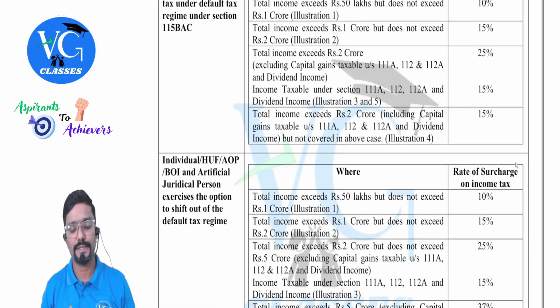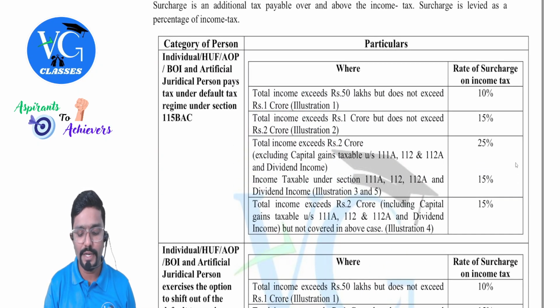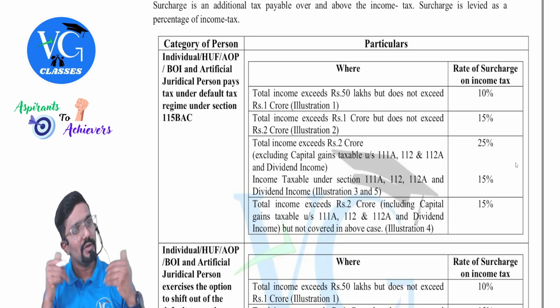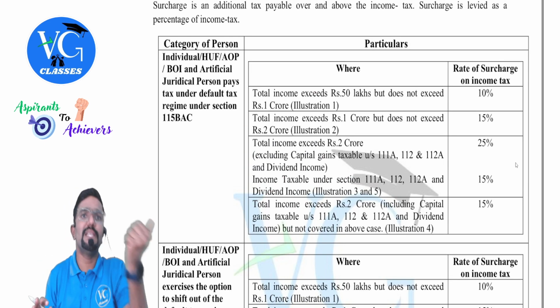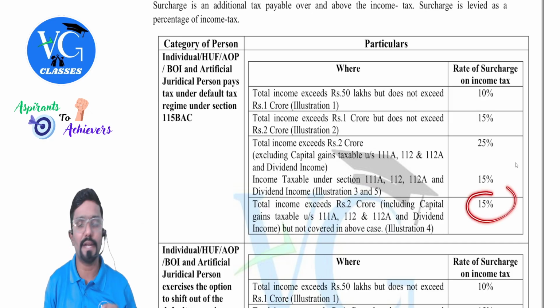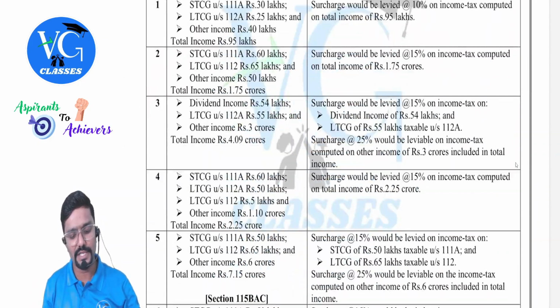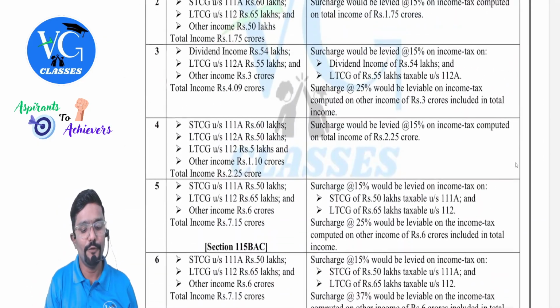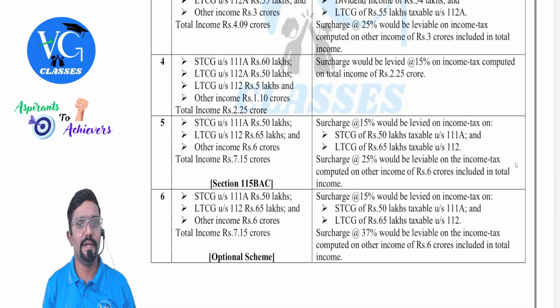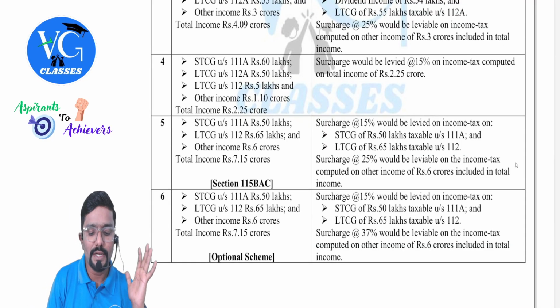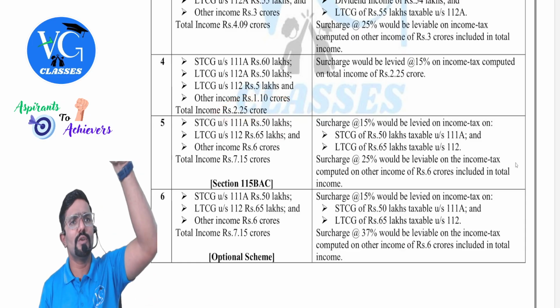Last case. Sir, my total income is more than 2 crores, but if I exclude special income, it is less than 2 crores. Then apply one single rate, 15%. Hope you are getting it. Clear? I have given one illustration for that also. The fourth one, you can see. Observe the figure, interesting, guys. Sir, my total income is 2.25 crore. More than 2 crore? Yes.